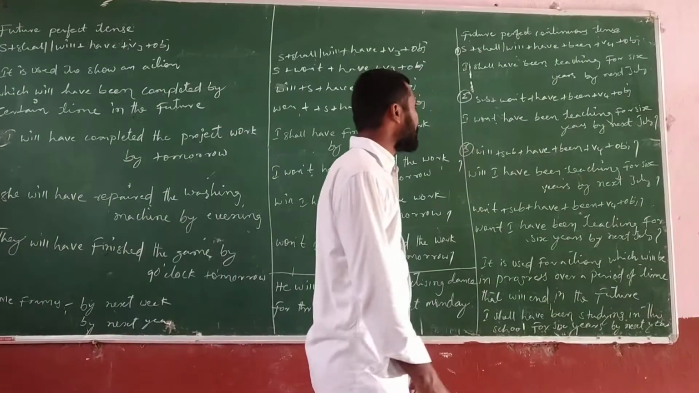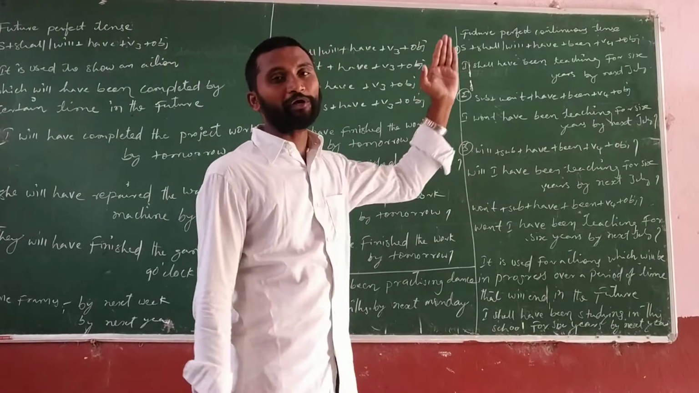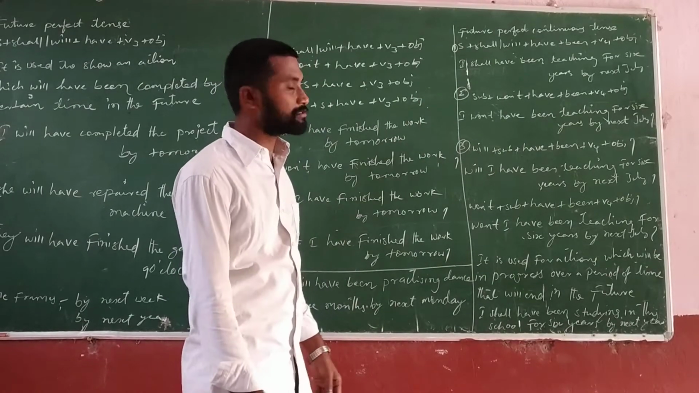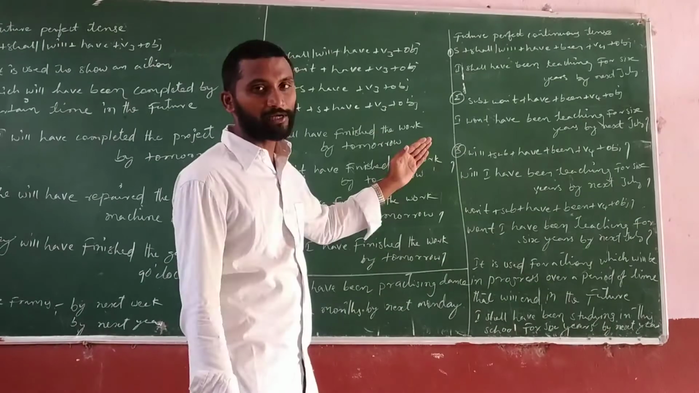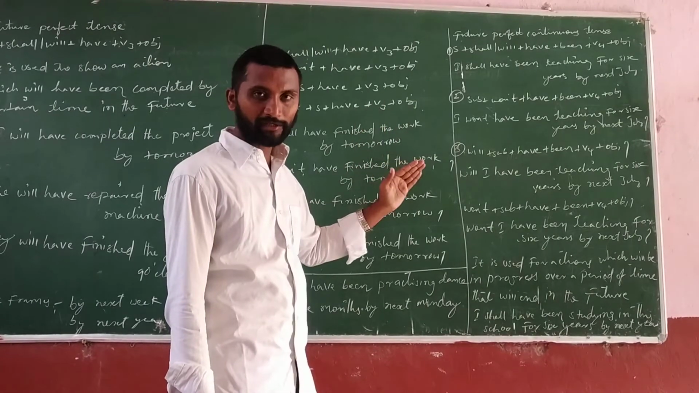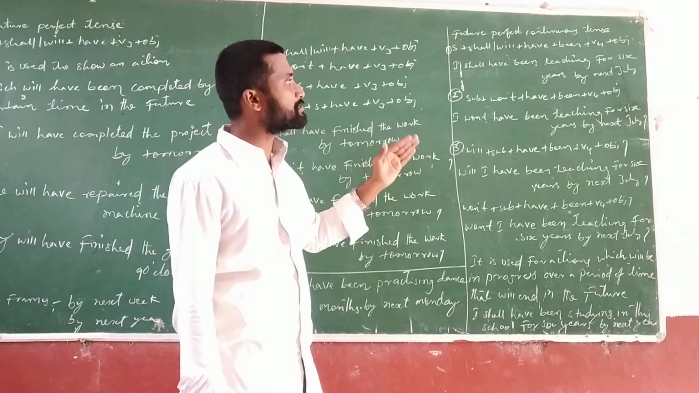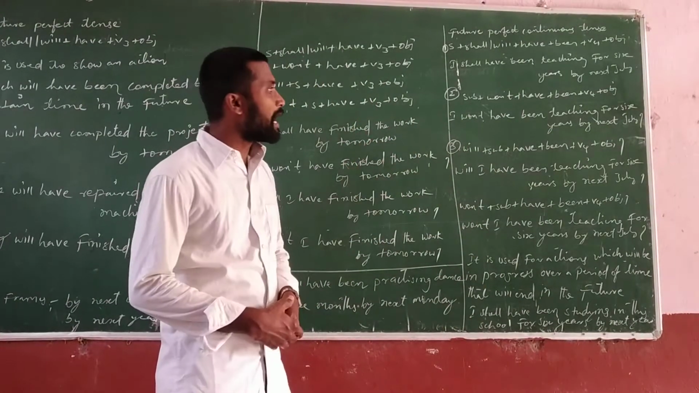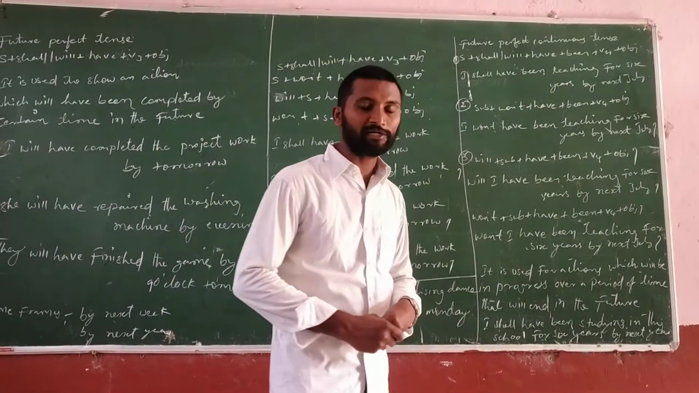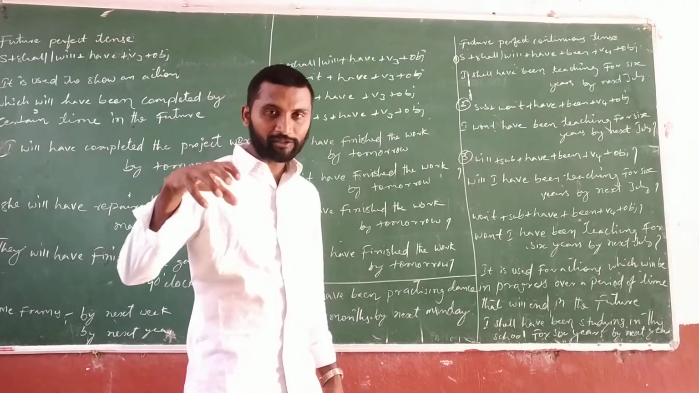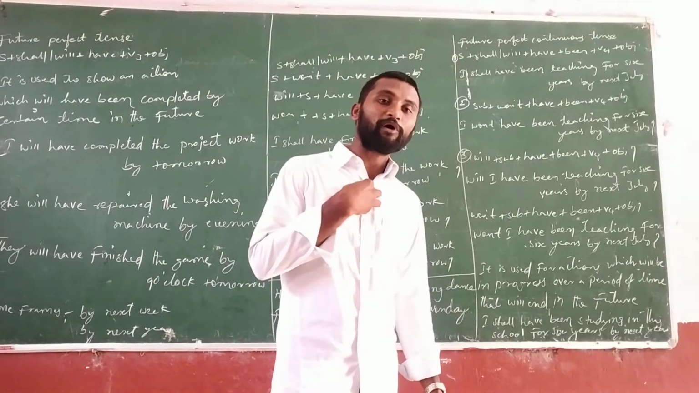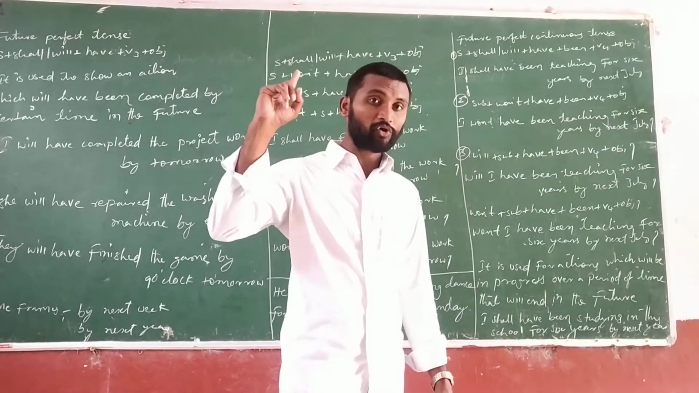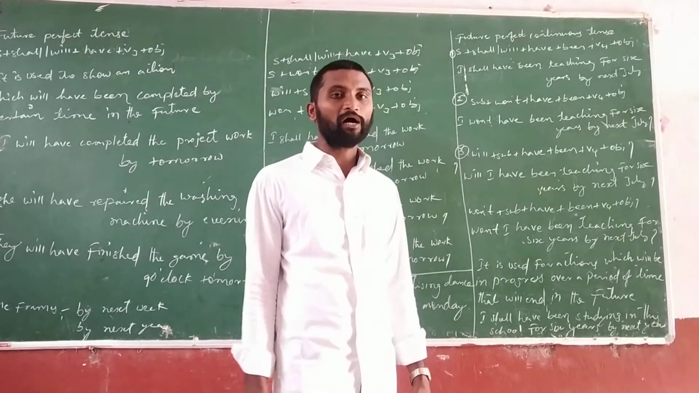And next, future perfect continuous tense. In this future perfect continuous tense, the structure is subject plus shall or will plus have plus been plus V4 plus object. An example: I shall have been teaching for 6 years by next July. By next July, how many years am I going to complete in the teaching field? 6 years, by next July. In that way, we have to explain.